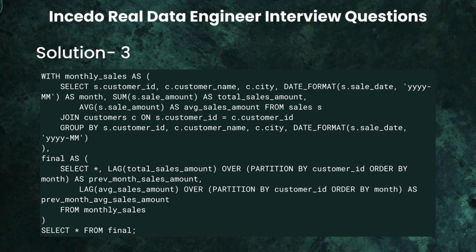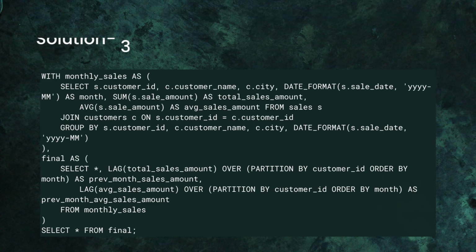And for each customer and each month, we calculate total sales and average sales. And also, we look back at the previous month's data using lag for the same customer. And then we show the final output, current month sales along with previous month sales for easy comparison. So think of it as raw sales. We convert it to a monthly summary and then we compare with last month. So the lag function lets us access previous row data without self joins. That's why window functions are so powerful in real production systems.